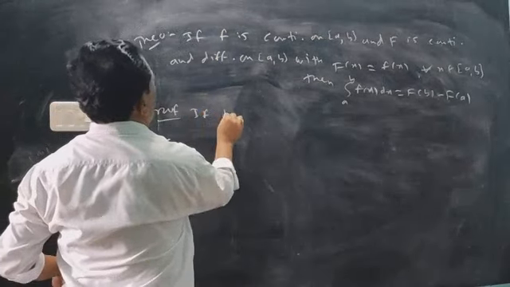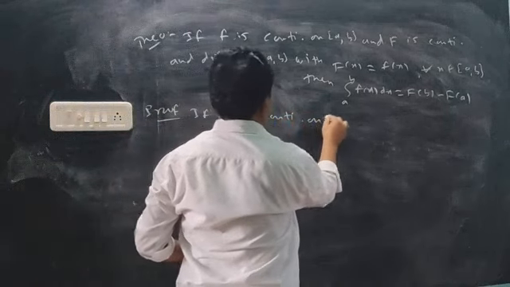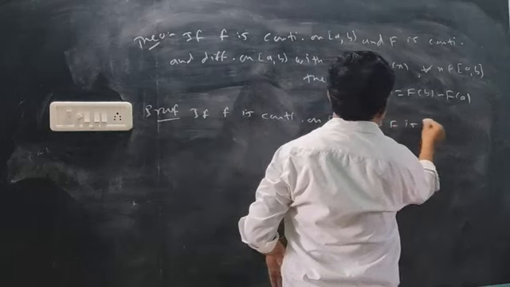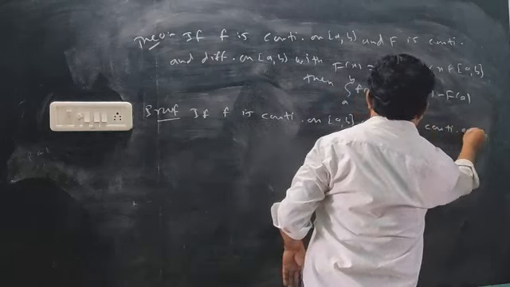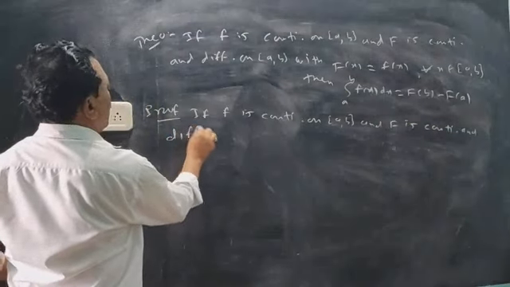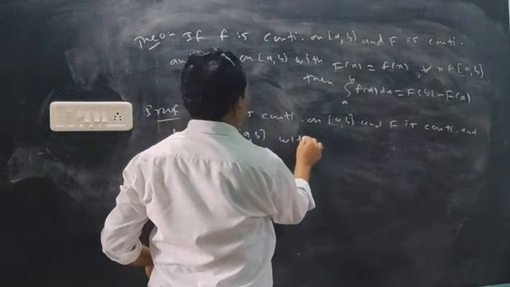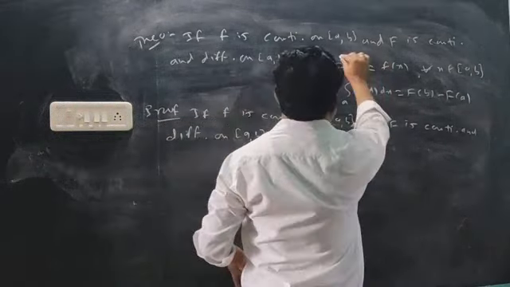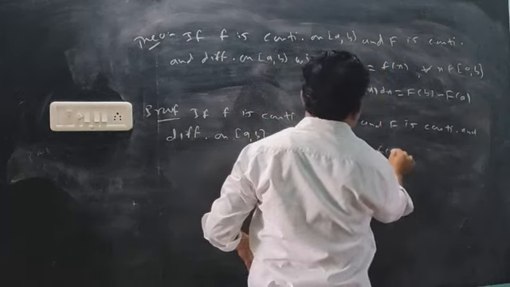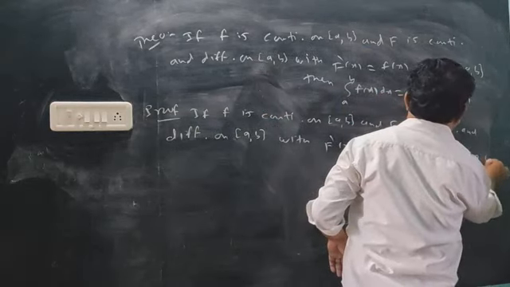So if small f is a continuous function on the interval [a, b], and capital F is continuous and differentiable on the interval [a, b] with the condition that F dash x equals f of x is given to you for all x lying between a and b.